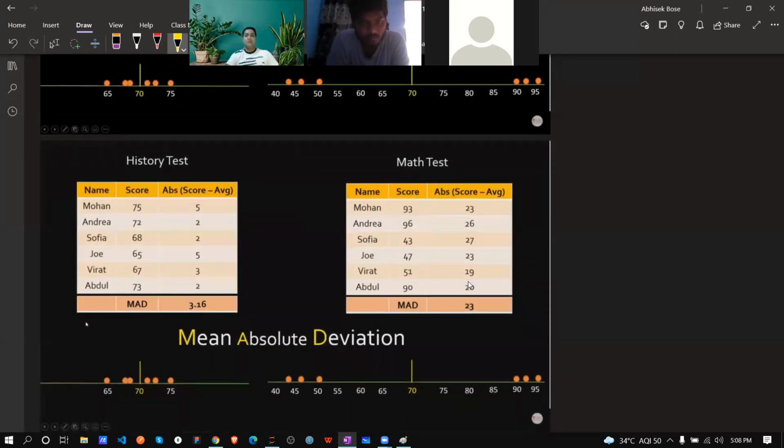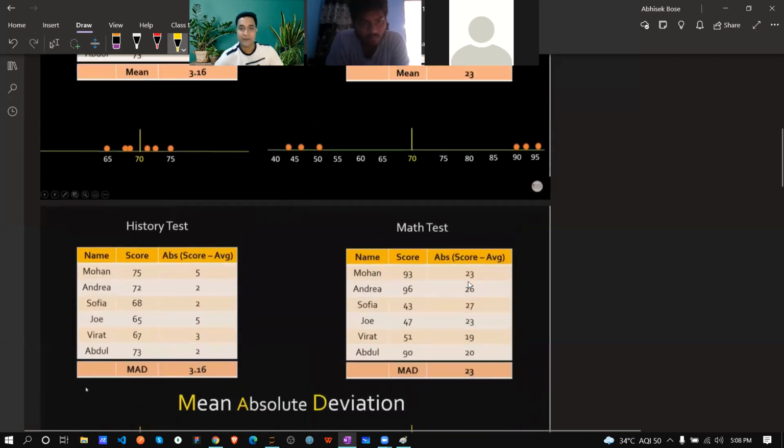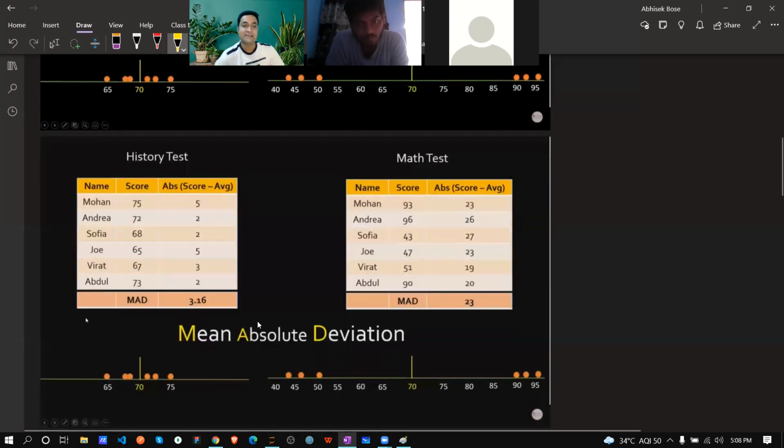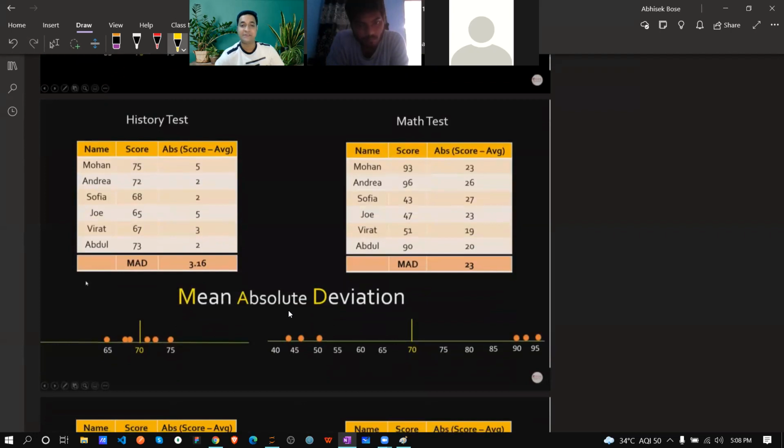Now what happened? The last point: we took the score minus the average, took the absolute value, and then took an average. This is nothing but the mean absolute deviation. Just think, there are two kinds of deviation: standard deviation and mean absolute deviation.